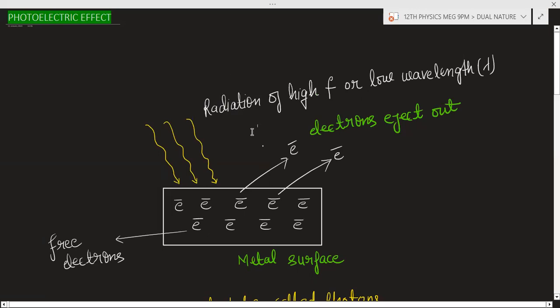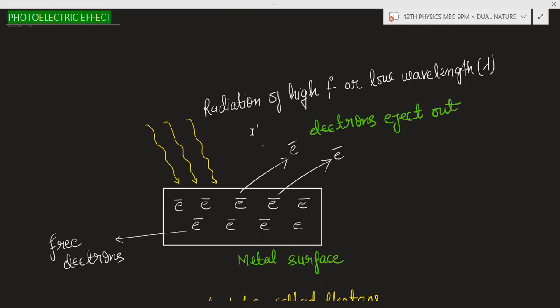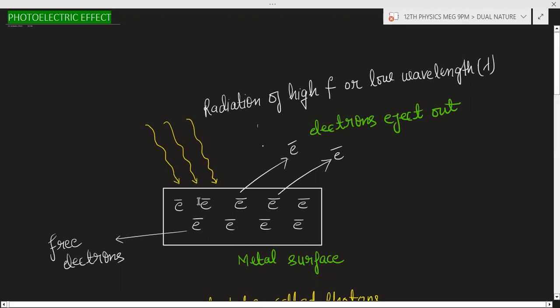These are the radiation. So these radiations are striking on the surface. Due to this radiation having energy, the energy is striking on the surface, and this energy is provided to the free electron, so that after getting the energy the electrons are ejected out from the metal surface.